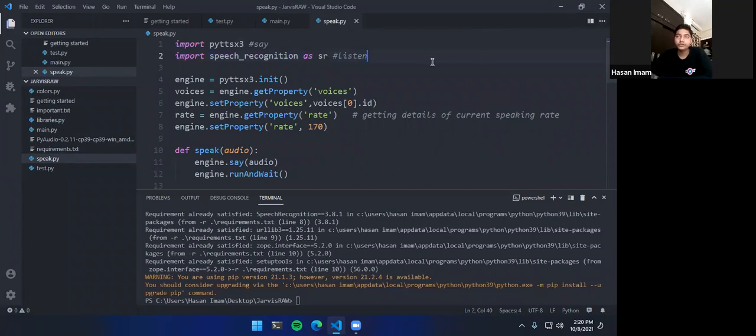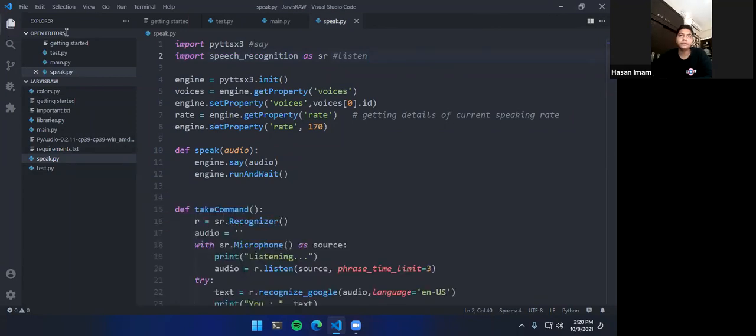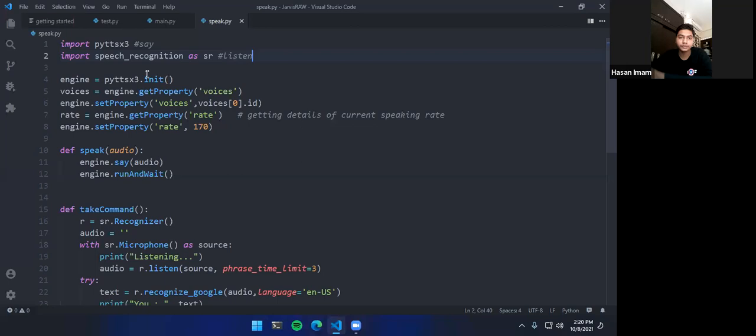Now we will take this pyttsx3 structure and call it in our program. We have installed the app, and now we will be using the app. So engine equals pyttsx3 init. That means we will be calling pyttsx3 here.